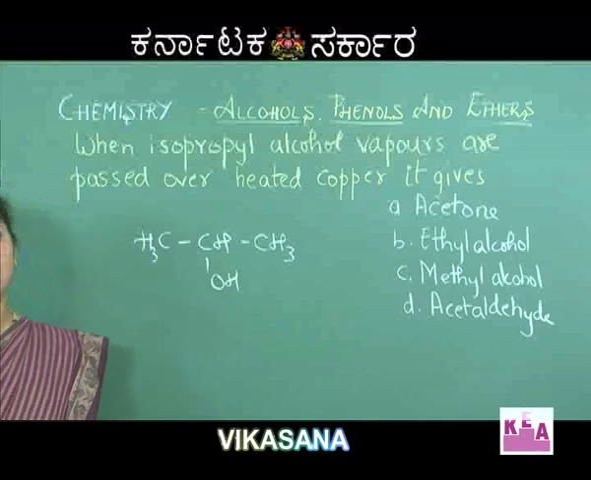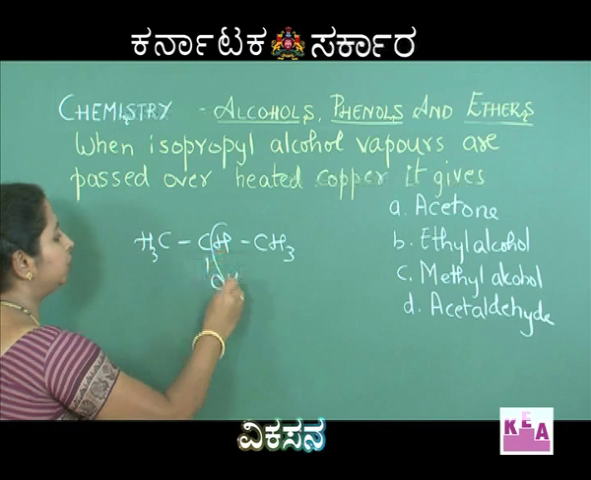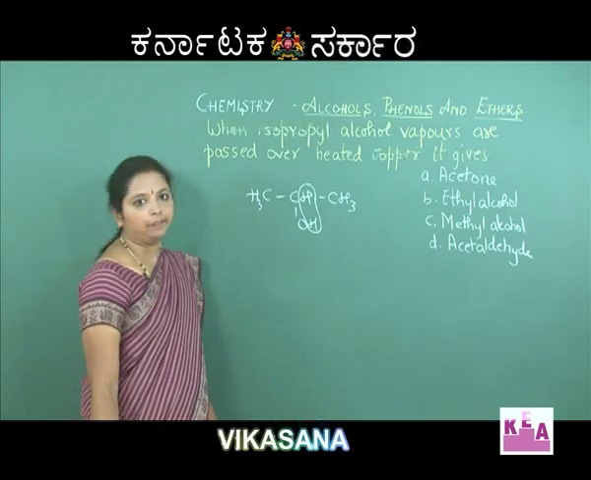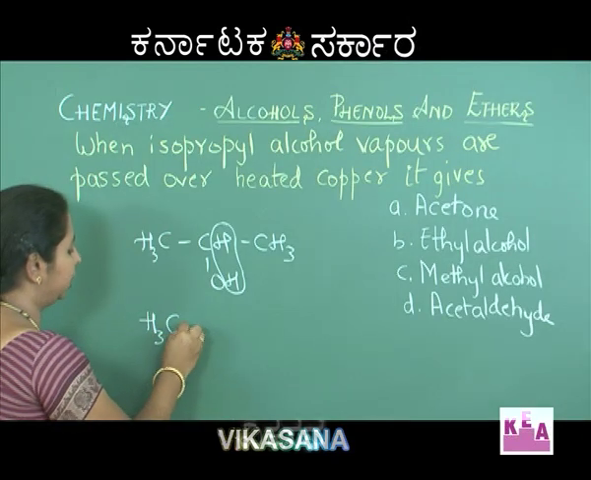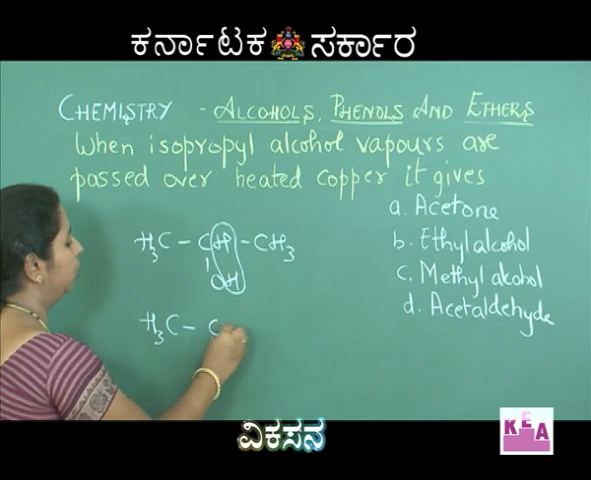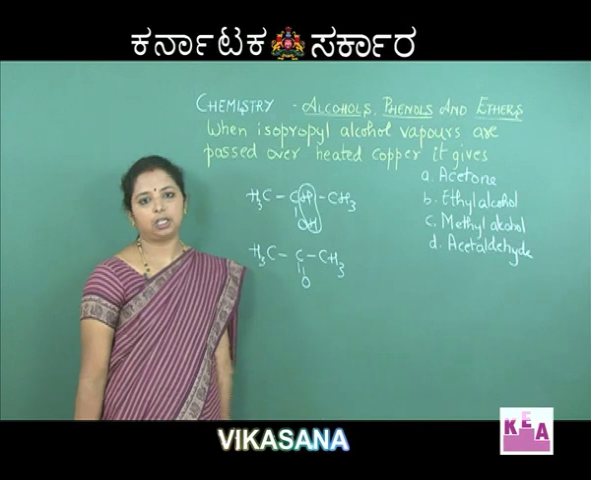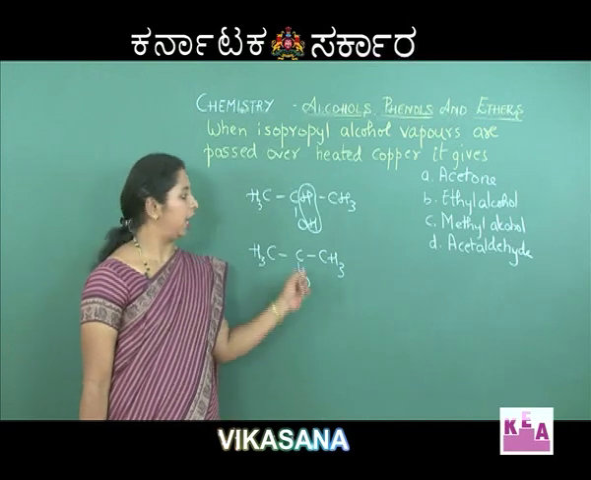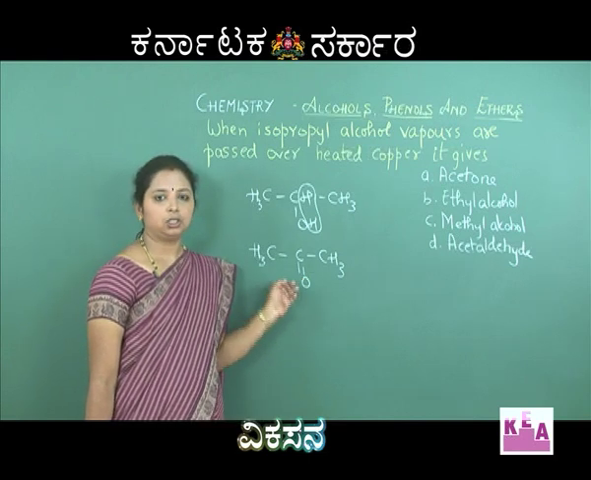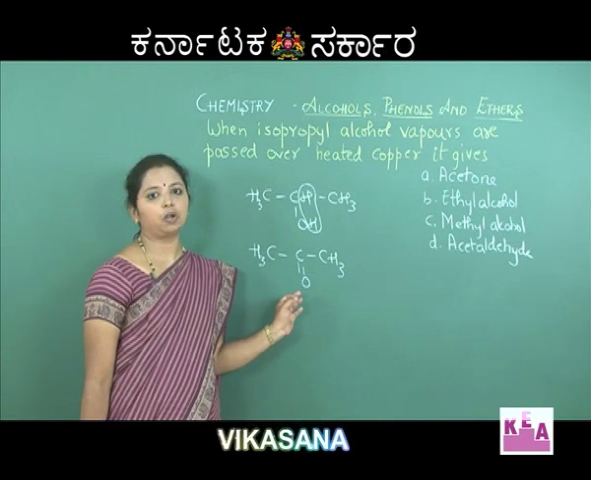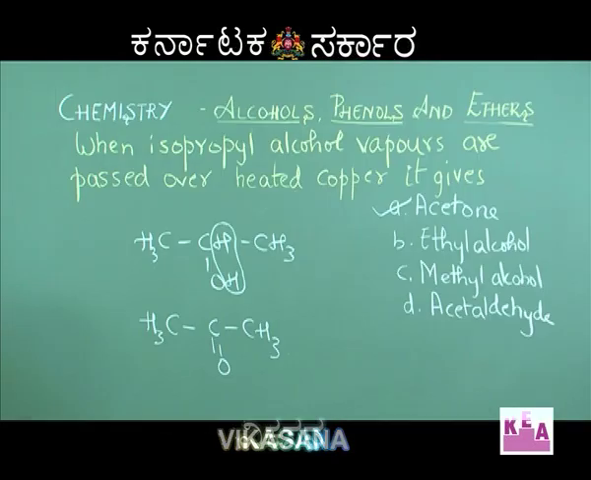Now we know that copper is a very good dehydrogenating agent, and therefore hydrogen should be removed from the compound. When we remove hydrogen from the compound, what product do we get? We get CH3, C double bond O, CH3. It is a very direct question, but we should know that copper is a very good dehydrogenating agent, and therefore by removal of hydrogen we get CH3COCH3. This is nothing but propanone. The common name for propanone is acetone. So option A is the correct option.